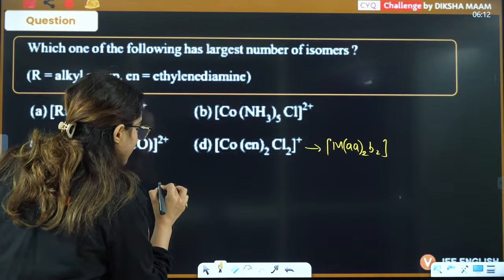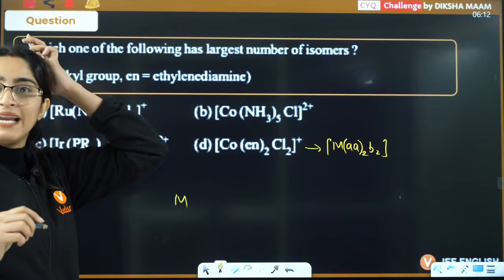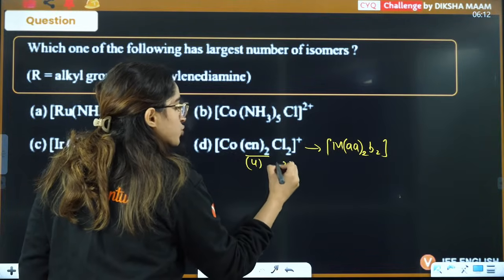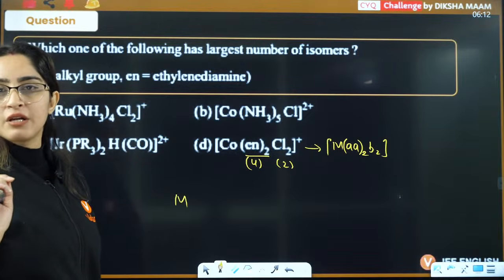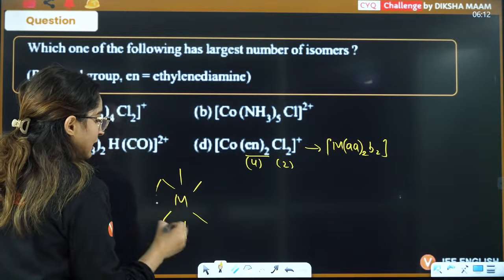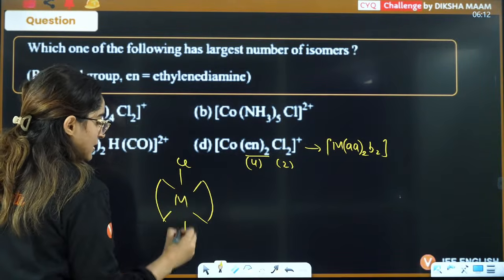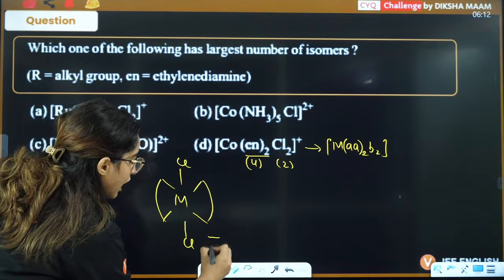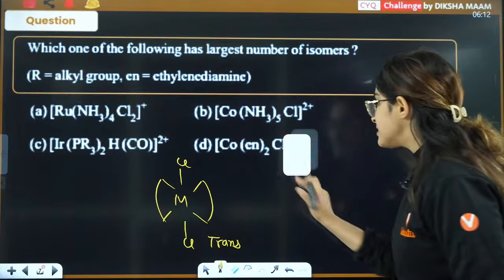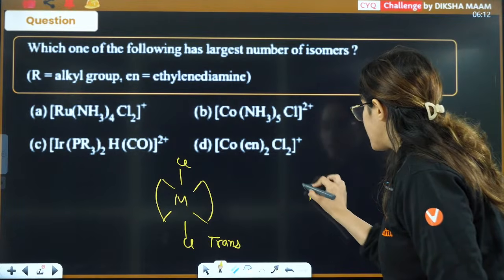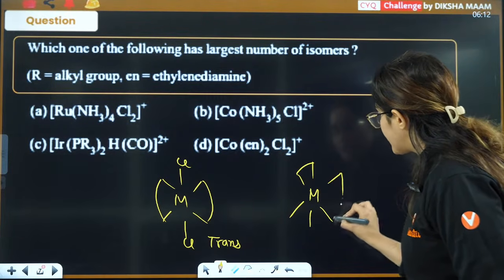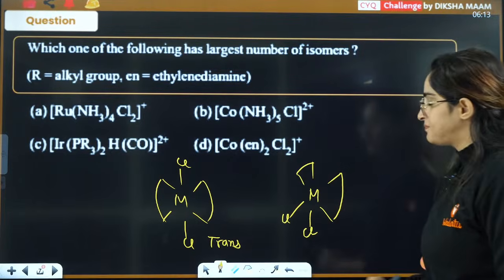If you see, this is M. Now here en is bidentate. So 2 en means total 4 and this means 2. So that means total 6 coordination number you have, right? So this will be an octahedral site. Either en can be here and this will be Cl or Cl. This will be your trans, and either there can be cis. Ma'am, what is cis? Cis means this will be M, this will be 1, 2, 3, 4, 5, 6. And cis means 2 ens are next to each other. This is Cl, this is Cl.